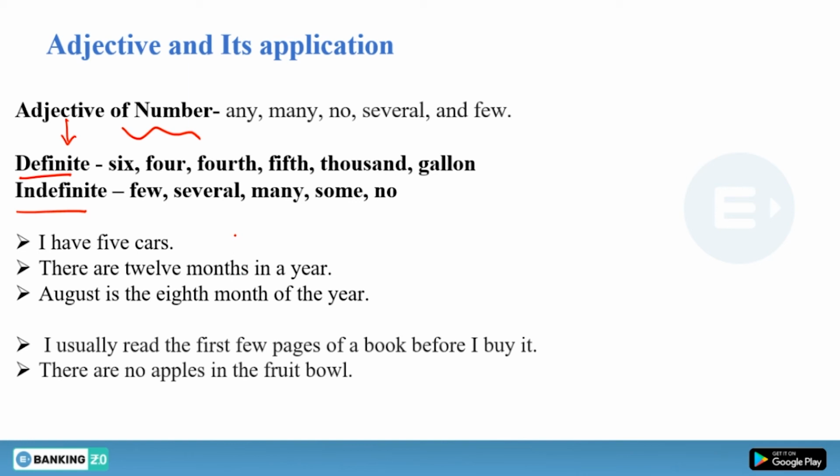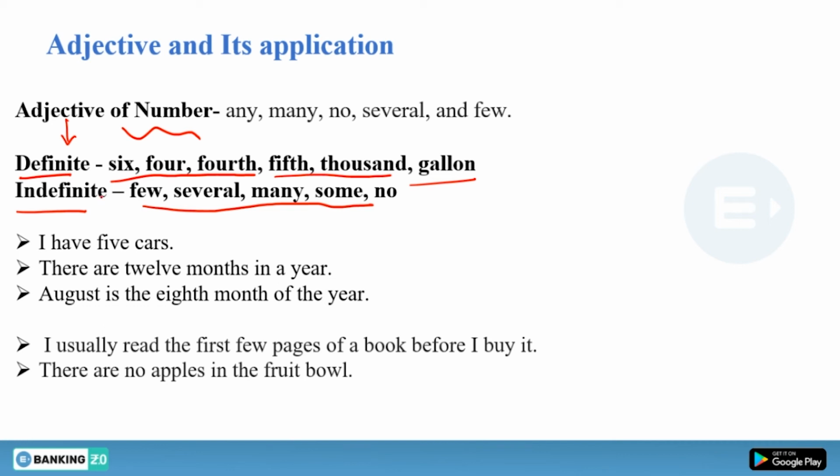When something is fixed, that is called definite. When something is not fixed, we call it indefinite. So we have numbers like 6, 4, 5,000 gallon. All these are called definite adjectives of number. And few, several, many, some, no, these adjectives are called indefinite adjectives of number.